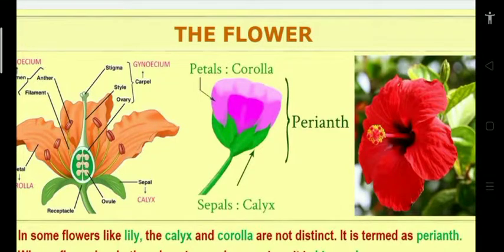In some flowers, calyx and corolla are not distinct. That is called perianth. Perianth is seen in the Liliaceae family.